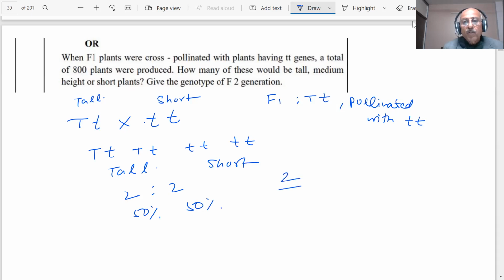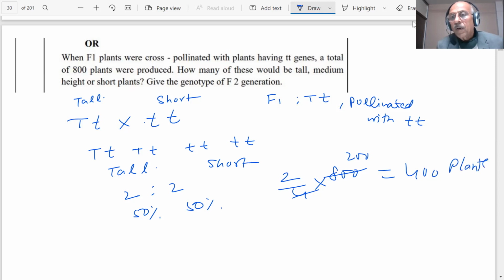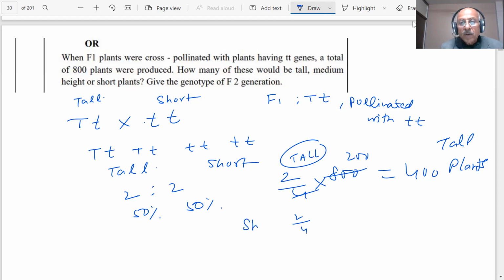The result will be 2 by 4 into, how many? 800. 400 plants are tall, and 2 by 4 into 800 are short.